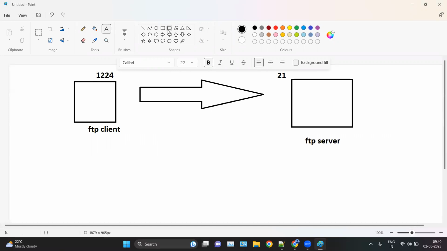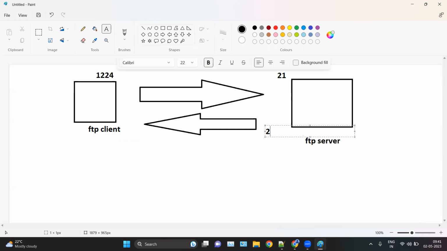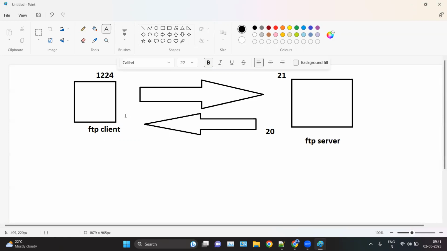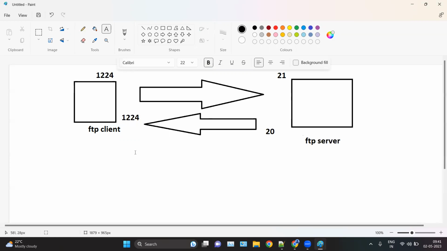And second, the FTP server sends me the request for the data transfer on port number 20, from port number 20 to any random port, which is again 1224, or any other port number. That might depend.